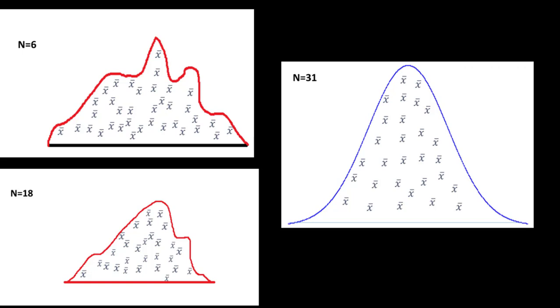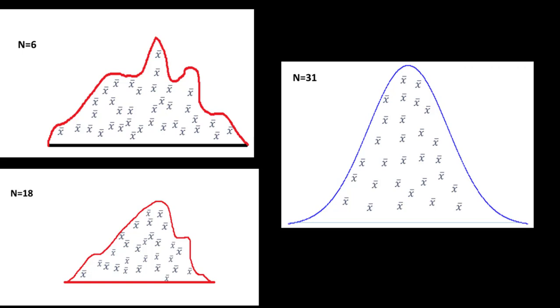You can very easily see that as we increase our sample size, our sampling distribution curve approximates the shape of a normal distribution. When n is equal to 6, our curve was quite irregular in nature. When we increased our sample size to 18, the curve becomes somewhat regular, somewhat resembling the normal distribution.